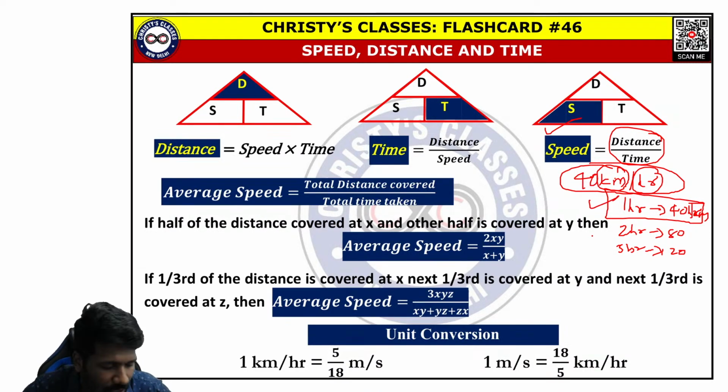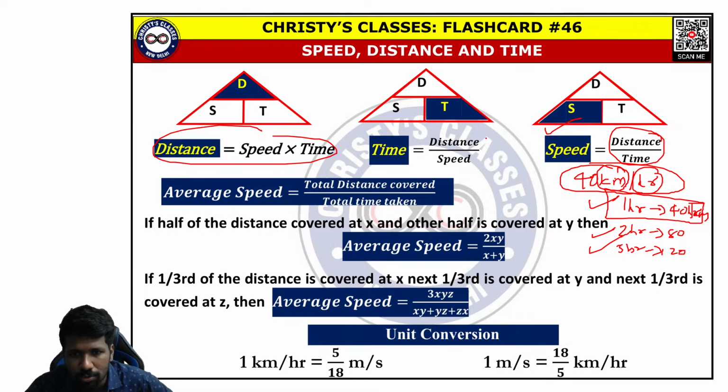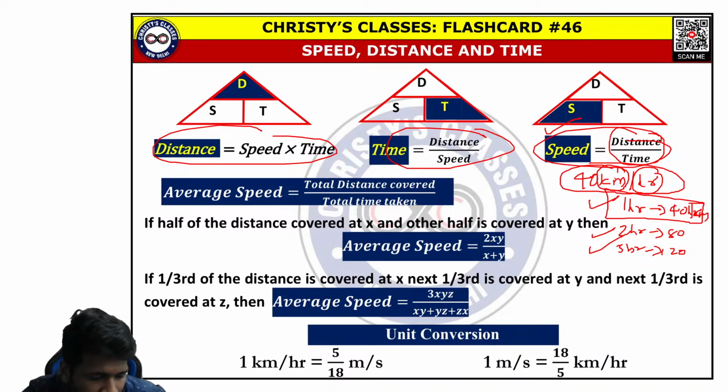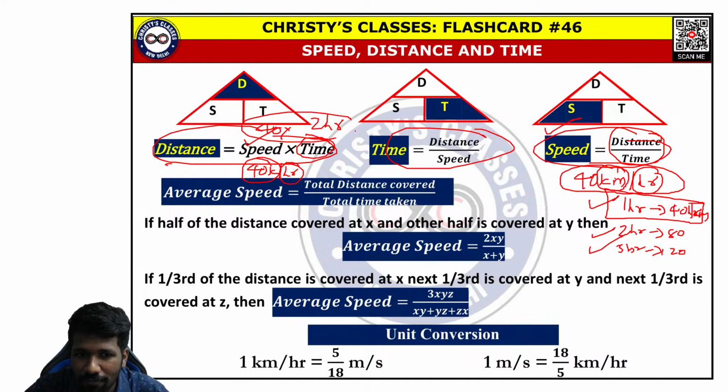So what I am trying to say is, practically understand speed, distance, time. The formula is useful in some questions, but more than the formula, the logic is more important. Because if the logic is clear, you don't have to memorize the formula; it will automatically come into your mind. Distance equals speed into time. For example, 40 km per hour speed means in 1 hour it is 40 km. So if the time of 2 hours is given, 1 hour is 40, so 2 hours is 40 into 2. That way you can logically think. You don't have to memorize the formula.